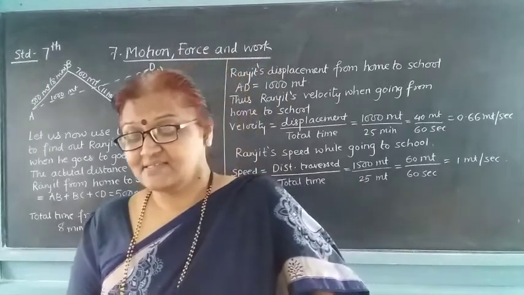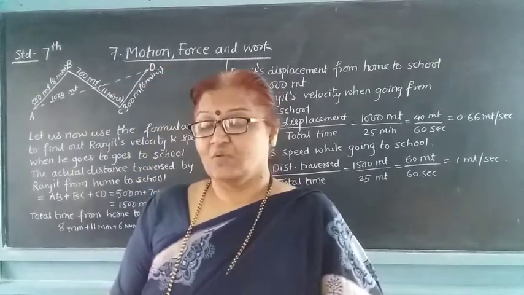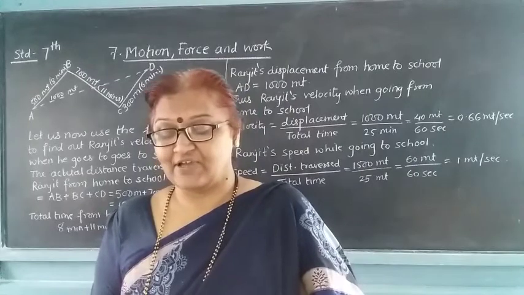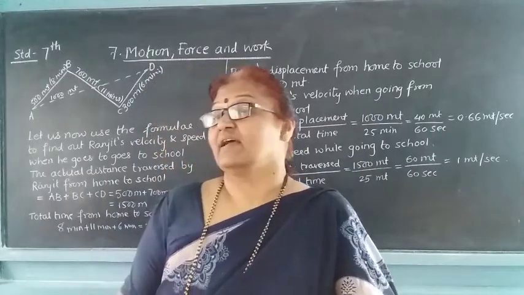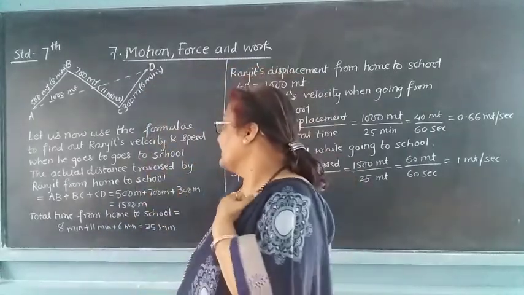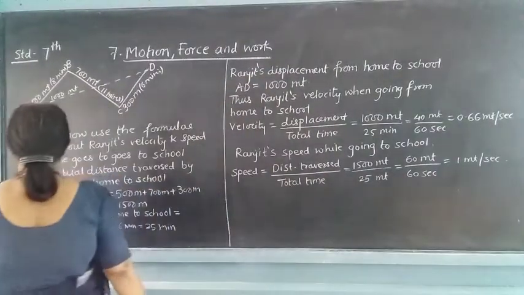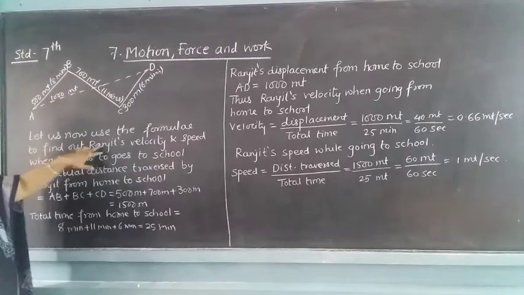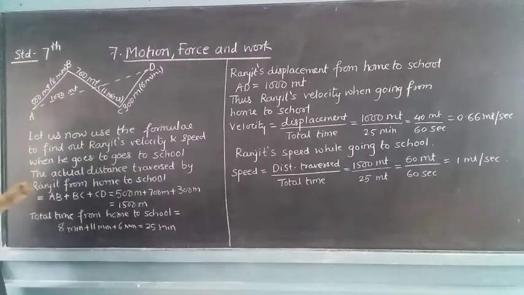Now let us study from this above formula Ranjit's velocity and speed when he goes to school, from the figure we have drawn. Let us now use the formula to find out Ranjit's velocity and speed.